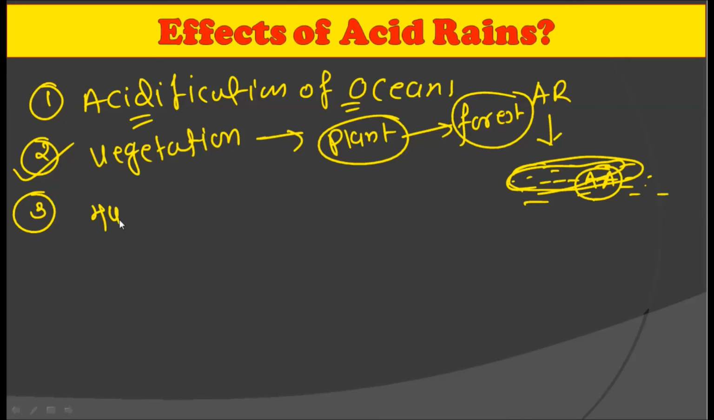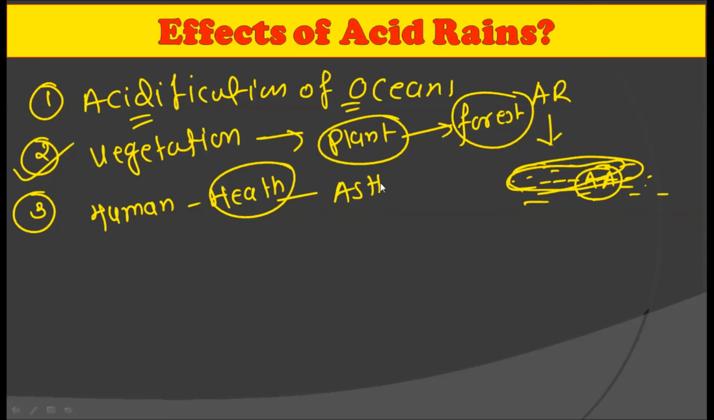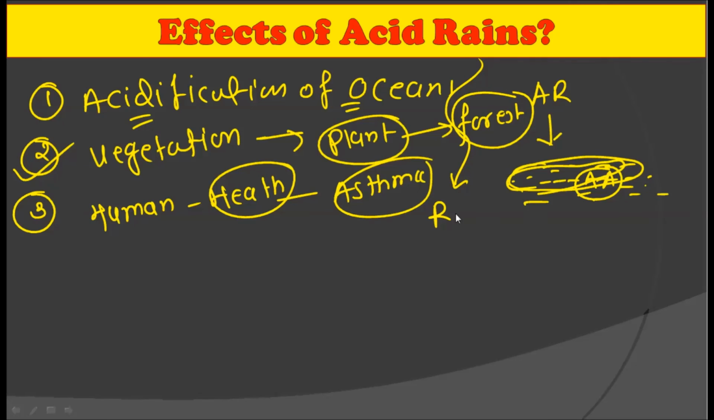Now these acid rains also have a hazardous effect on human health as well. They cause diseases like asthma and various other diseases. Acid rains generally cause harmful effects to the respiratory system in human beings. That is why diseases like asthma are common in acid rain areas.